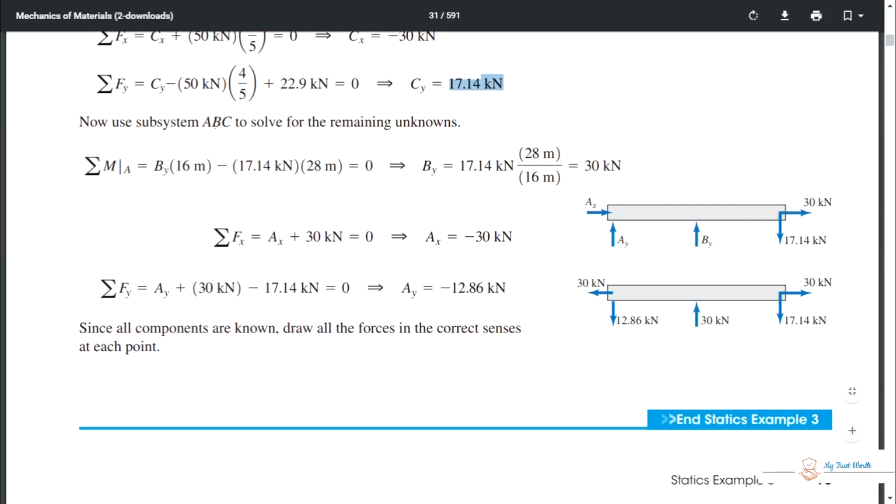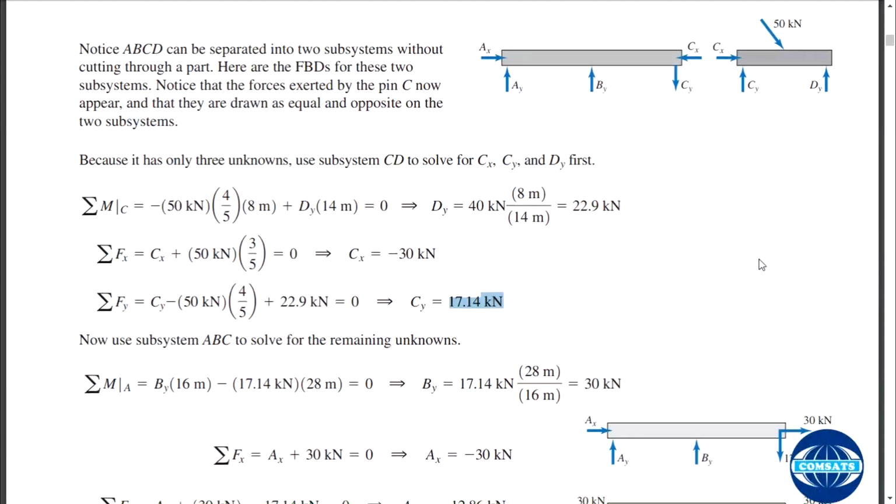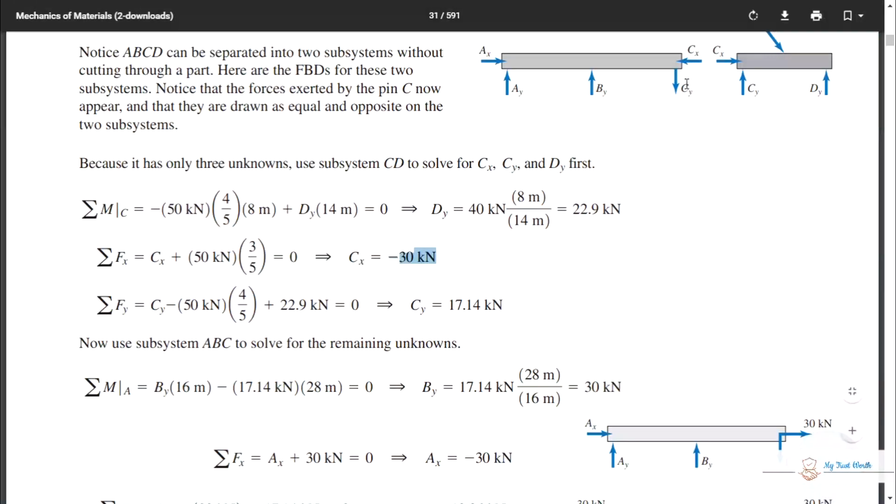So now use subsystem ABC to solve the remaining unknowns, and this is known: 30 kilonewton and 17.14 kilonewton. One thing, that this direction is minus 30. You should change the direction because this assumed direction is wrong.